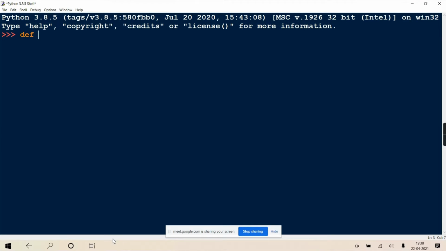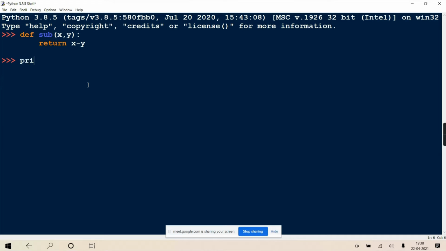Suppose I'm defining a function called sub, to which I'm passing x and y as 2 arguments. So it's a 2 argument function, or 2 parameters function, right? Sub is the name. Def, I hope you know, indicates the start of the function definition. Colon, there the definition header line is over. Inside I'm writing x minus y. It is just going to subtract the 2 values and return to you.